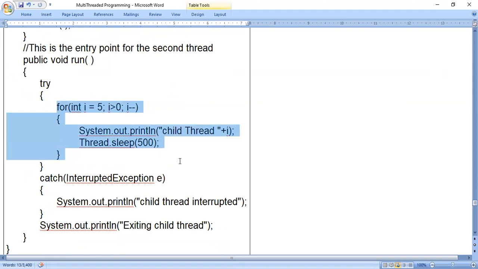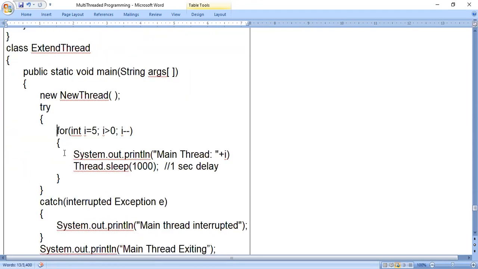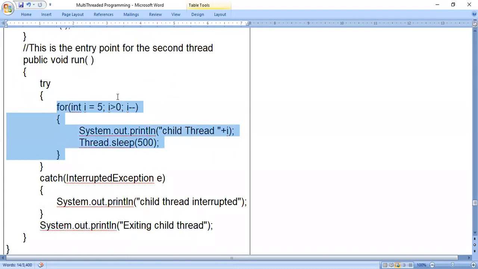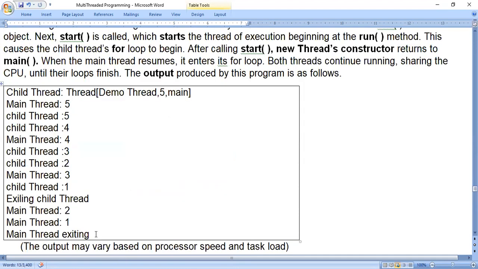The for loop in the main thread will sleep for 1000 milliseconds, that is 1 second. Within that 1 second, this for loop will execute two times. So you should consider the same output. So this is the output.